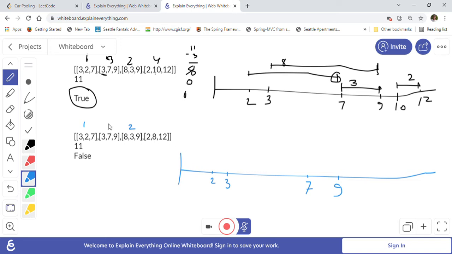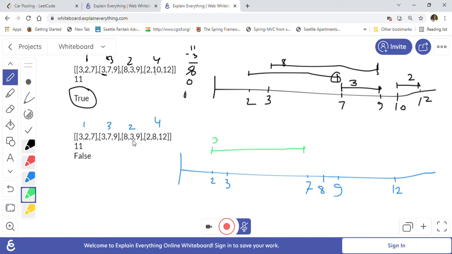and the third trip is this one, which starts at 7 to 9. We already have it. And this is the fourth, which starts at 8 to 12, right? So this is 8 and this is 12. So it goes until this point. So let us start. Now the 2 to 7 first trip started at this point 2, and it will go to 7, and we have already put 3 passengers here, right? So now we have 8 passengers available.